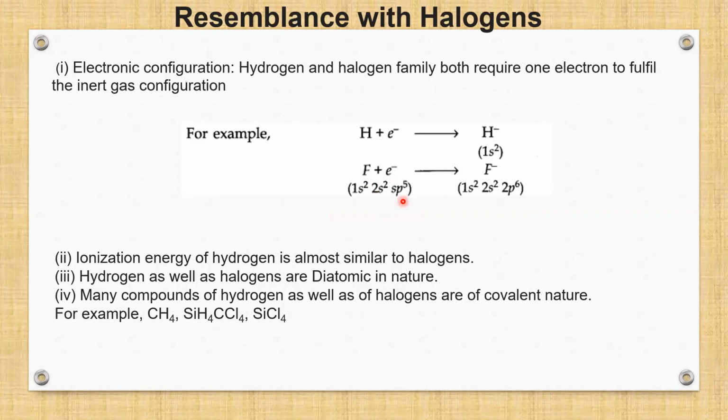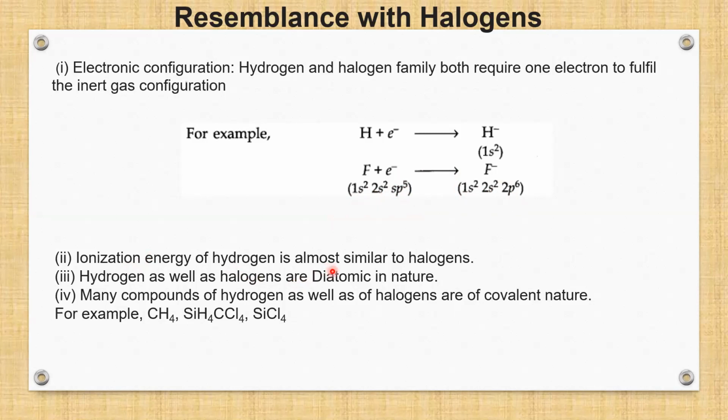Now, as it has only 7 electrons in its outermost shell, it requires one more electron to gain. Hence, 1s2, 2s2 2p5 will gain one electron and it will become 1s2, 2s2 2p6. Therefore, the ionization energy of hydrogen is almost similar to halogens.